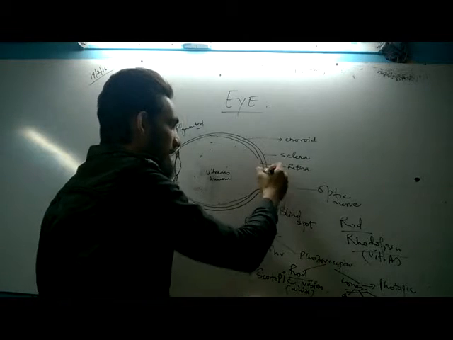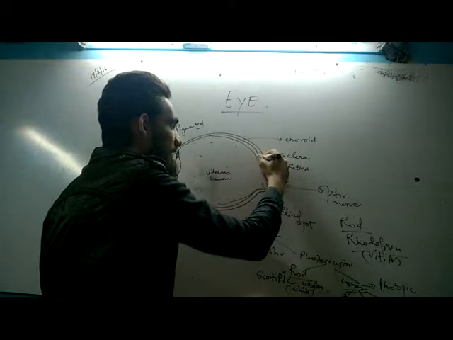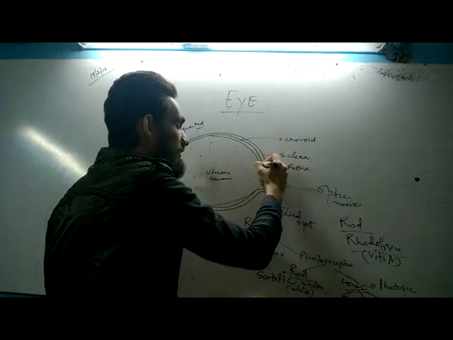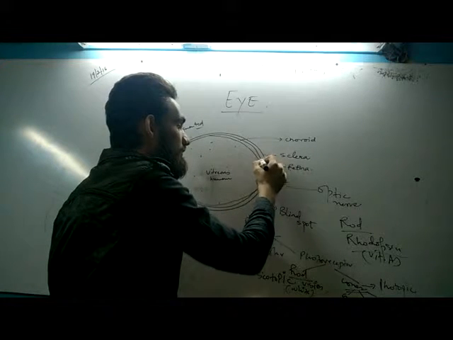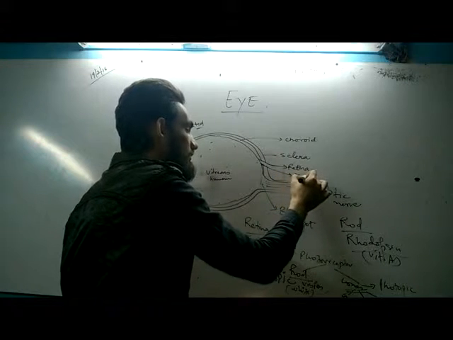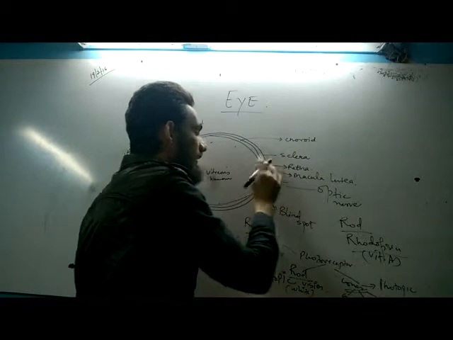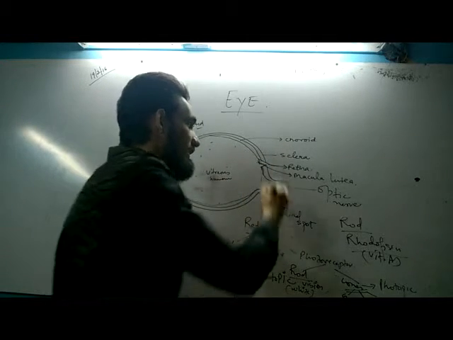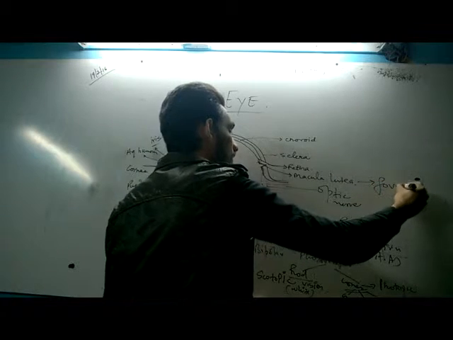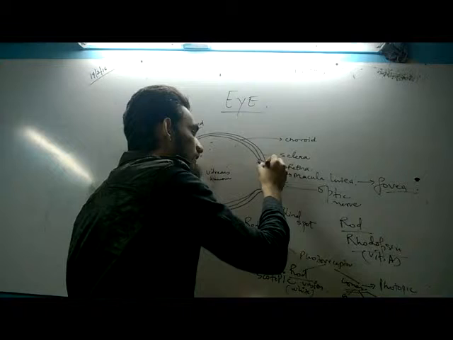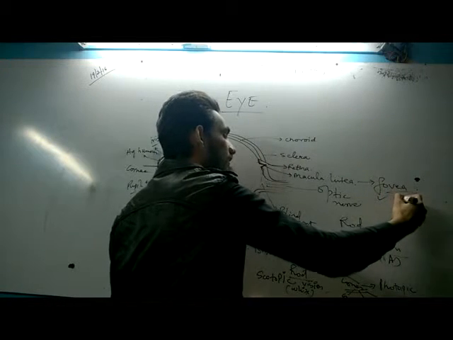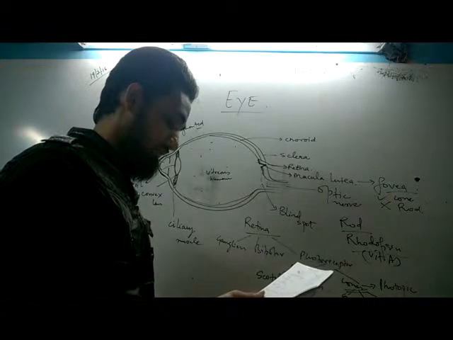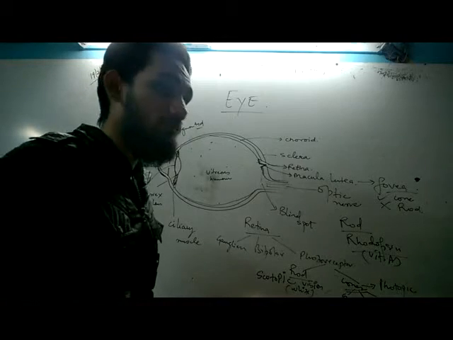Another spot is there, lateral to the blind spot, the macula lutea. Lateral means a straight line starting from the blind spot. This spot is called macula lutea, and there is a cavity here like this, a kink in the macula lutea. This kink is called the fovea. This fovea contains only cone cells, no rod cells.